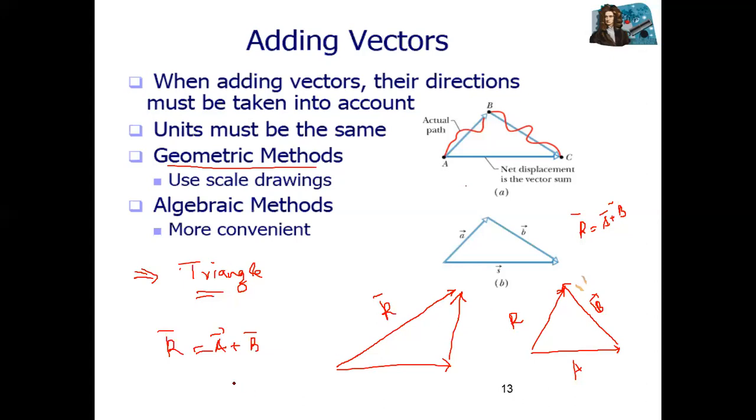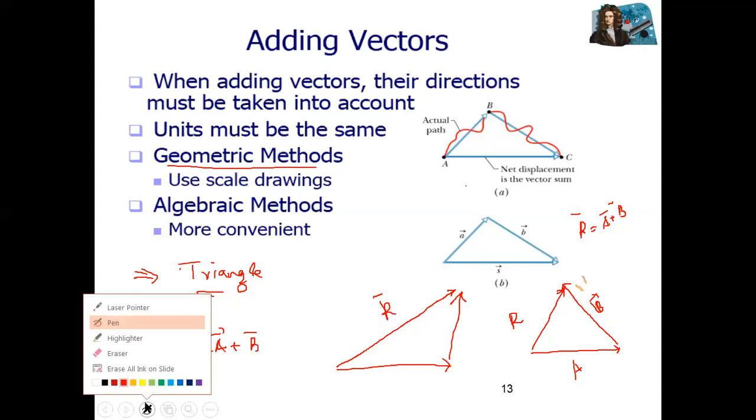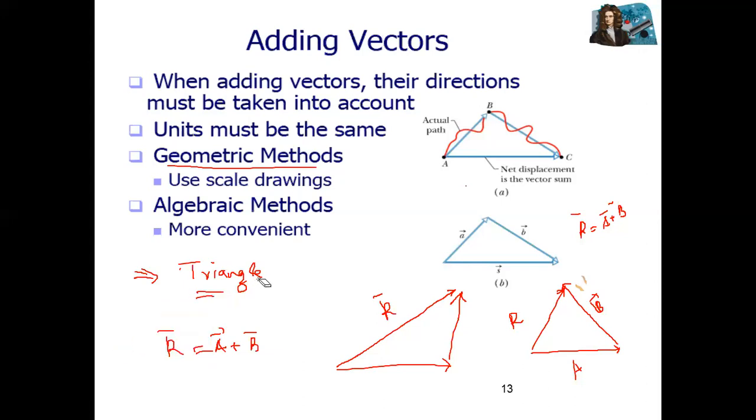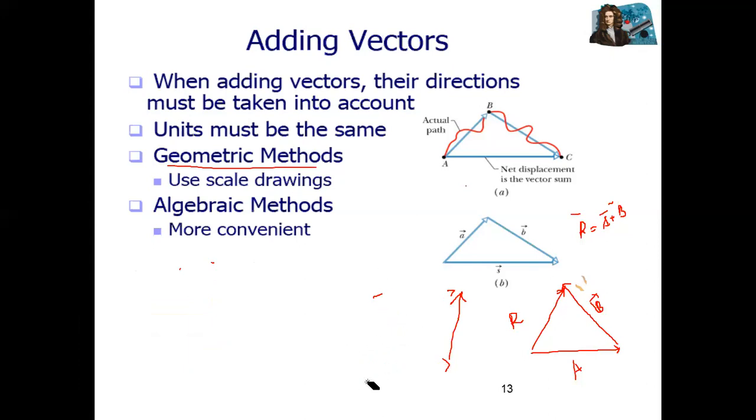The third method of vector addition graphically or geometrically is actually the parallelogram law. What is a parallelogram?